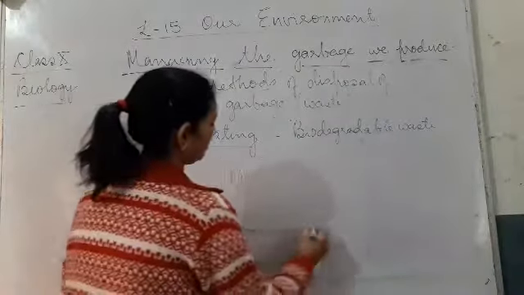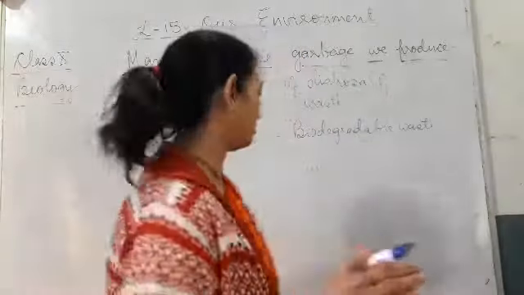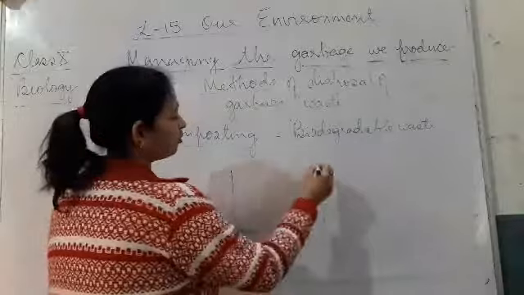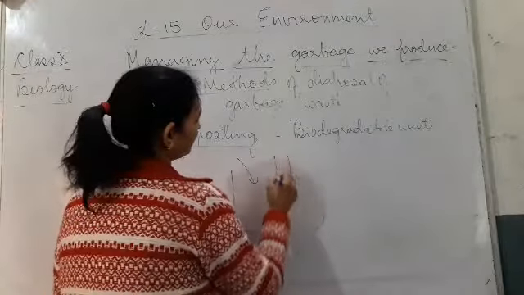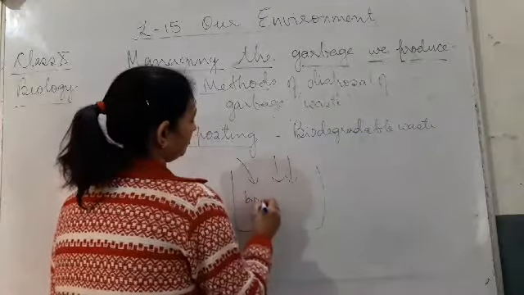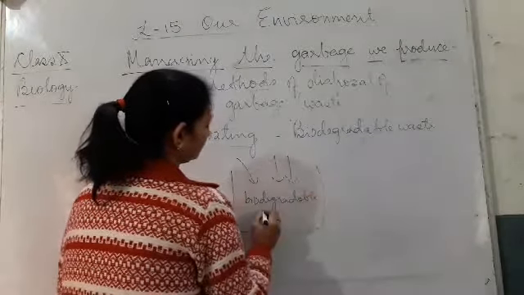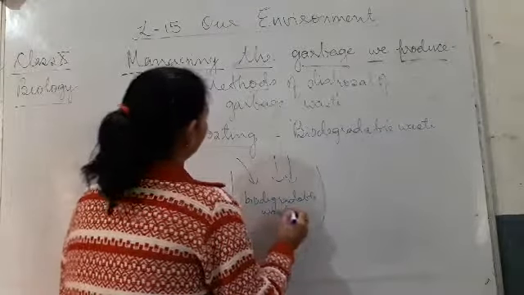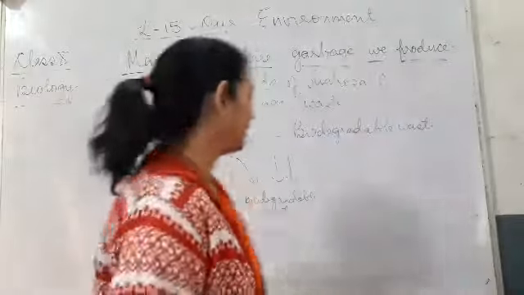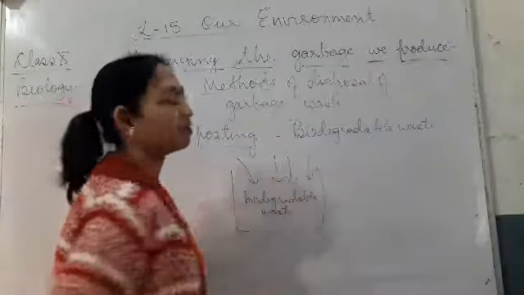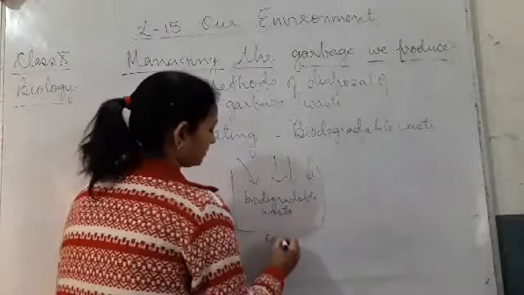They can make it with cement, or with brick. Then the biodegradable waste can be thrown in. Composting is the method that is utilized only for biodegradable waste. Here, different kinds of waste can be thrown in the pit. This is called the compost pit.